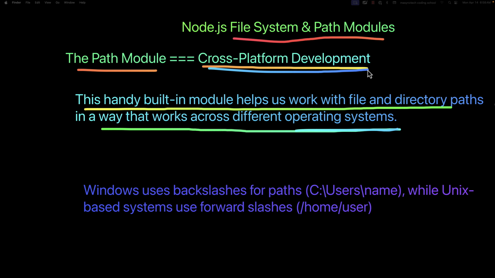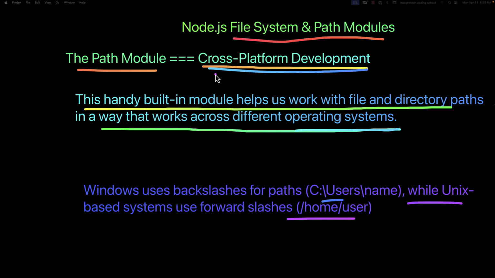When building applications that need to run on Windows, macOS, and Linux, the path module becomes essential. Windows uses what are called backslashes, which is this, while Unix-based systems use forward slashes. So the path module automatically handles these differences, allowing you to write code once that works everywhere. Without the path module, we would have to build the application separately for different operating systems. And apart from cross-platform development, the path module is used for serving static files.